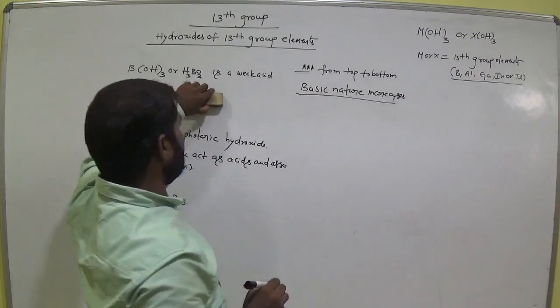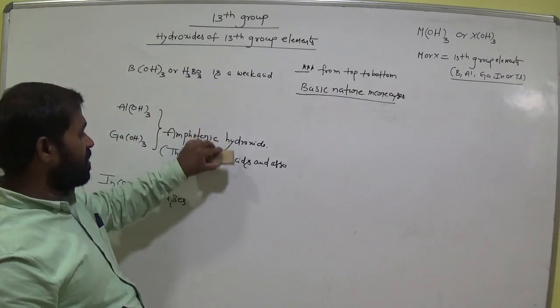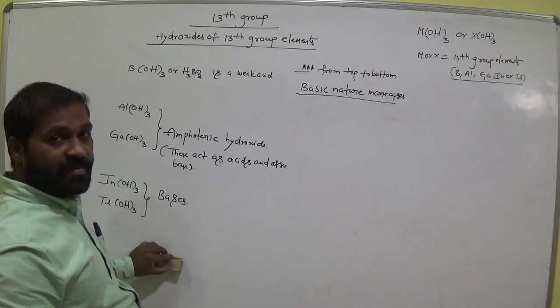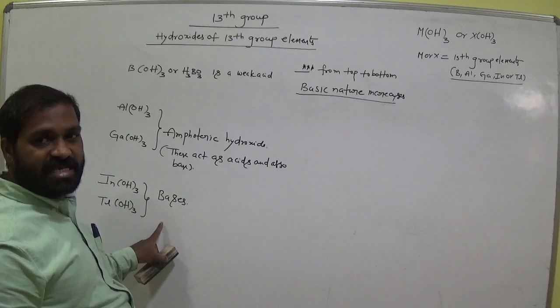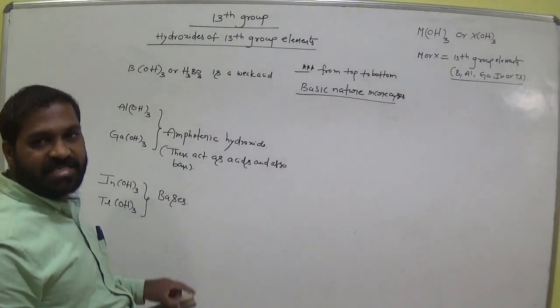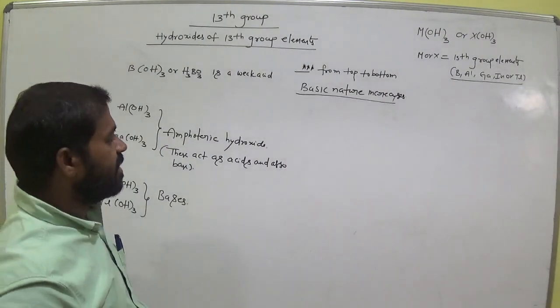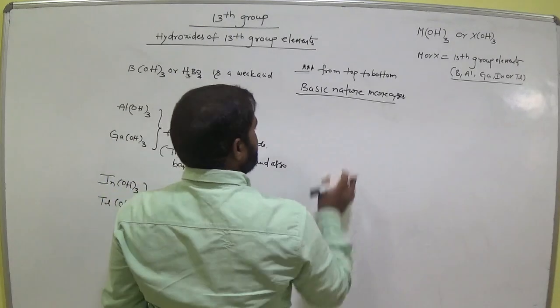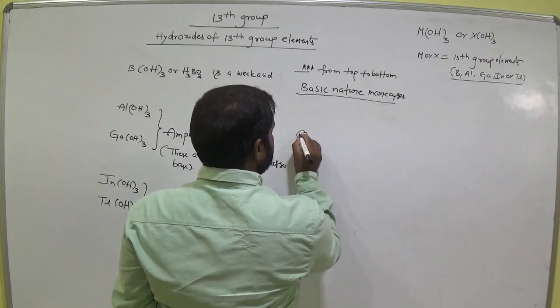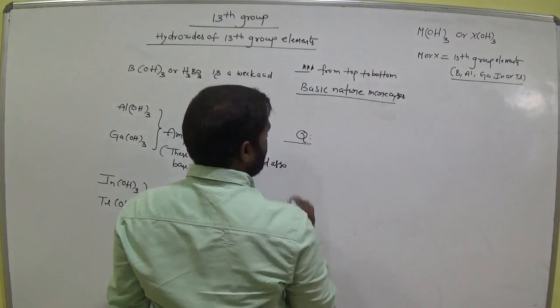That means these are the weak acid, this one, the remaining one amphoteric, and these are the strong base. That means basic nature increases from top to bottom and acidic nature decreases. Okay, remember this. Basic nature increases. Okay, now write the question.